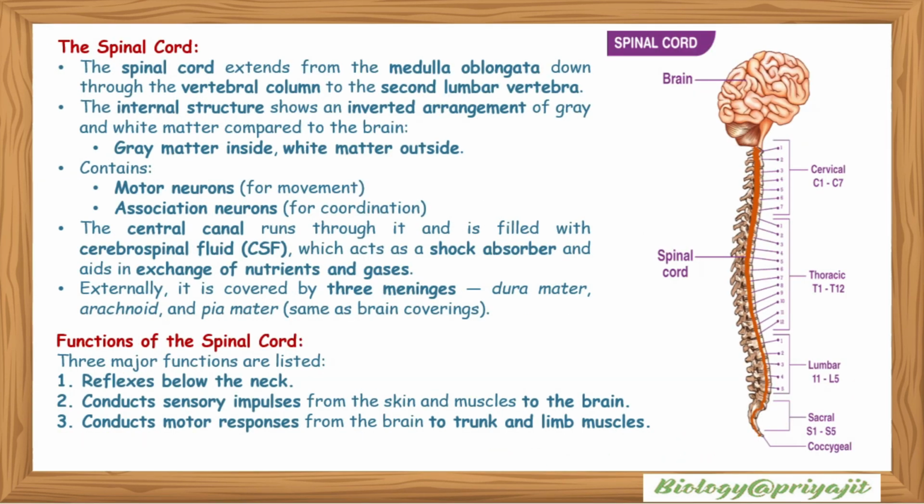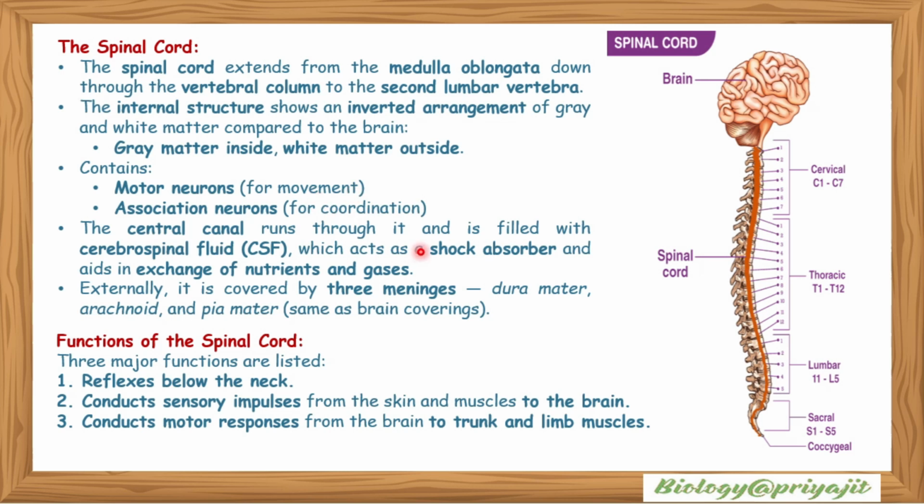The spinal cord, which extends from the medulla oblongata down through the vertebral column to the second lumbar vertebra, has an internal structure with an inverted arrangement of grey and white matter compared to the brain. Grey matter inside and white matter outside. It contains motor neurons for movement and association neurons for coordination.